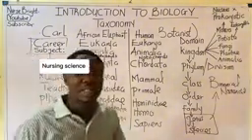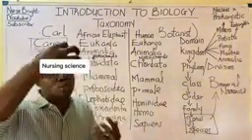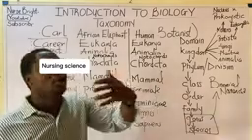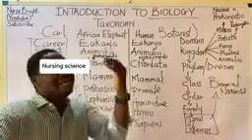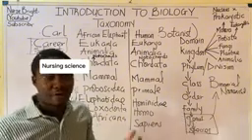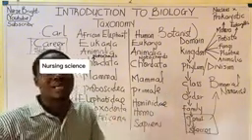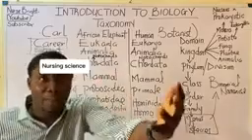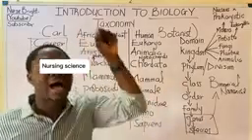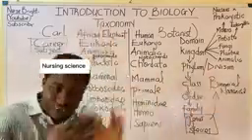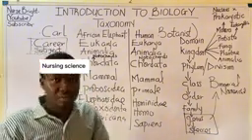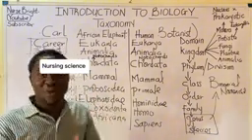Biology is extremely important to us. It helps us humans to understand our body, and also it helps us to relate with the environment. For instance, in the outbreak of a particular disease, the knowledge of biology helps us to curb that particular pathogen causing the disease. I don't know if you understand my point. So biology is extremely important to us humans.